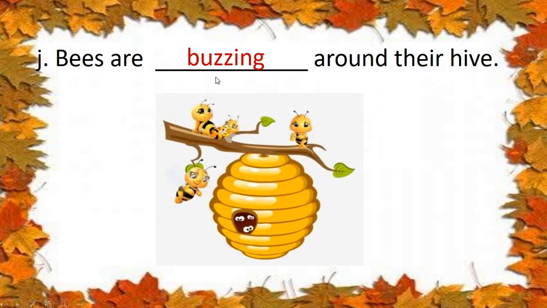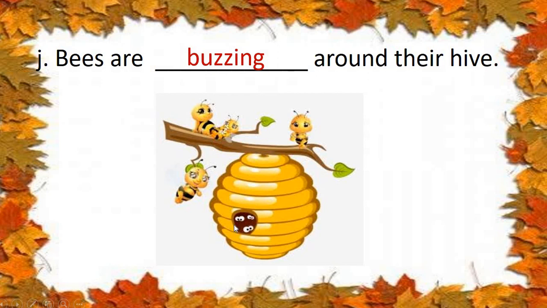We are using buzzing. So for that we are adding ING to the doing word. Okay, children? B-U-Z-Z-I-N-G, buzzing. Bees are buzzing around their hive.